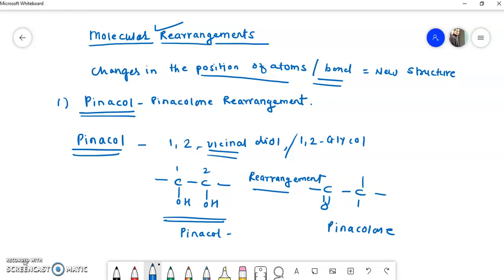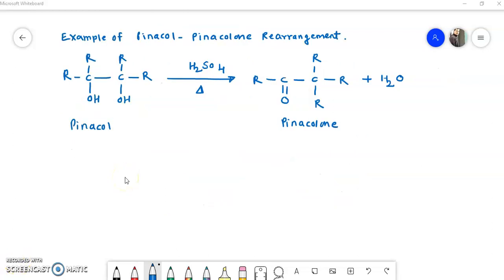I will take an example of this rearrangement so that you will clearly understand it. First remember that this rearrangement is the rearrangement of pinacol to pinacolone, and pinacol is a 1,2 vicinal diol, or 1,2 glycol.